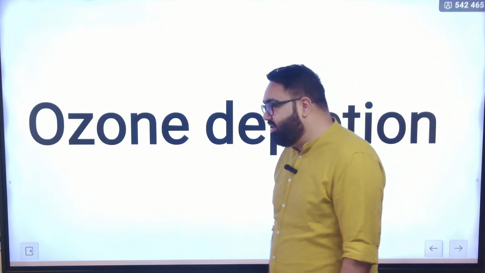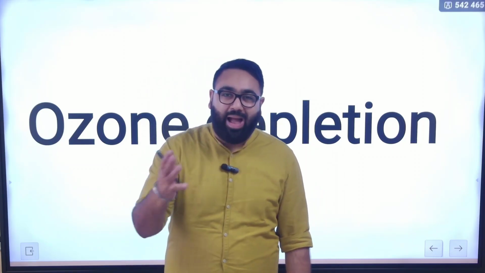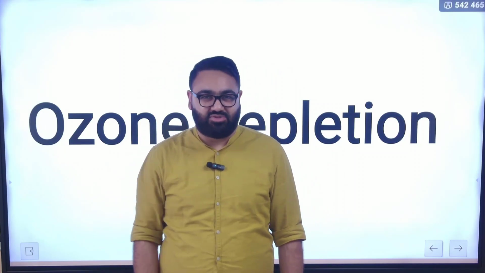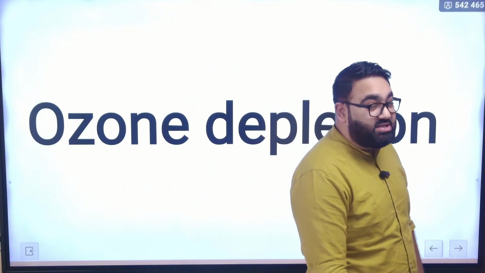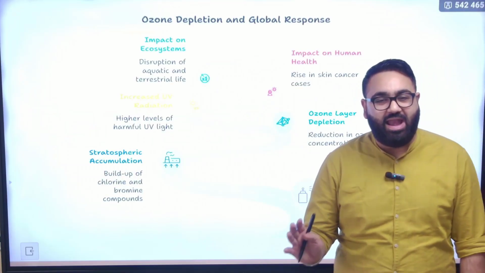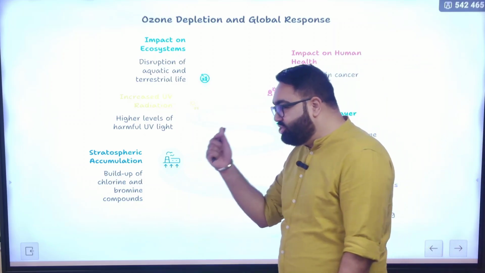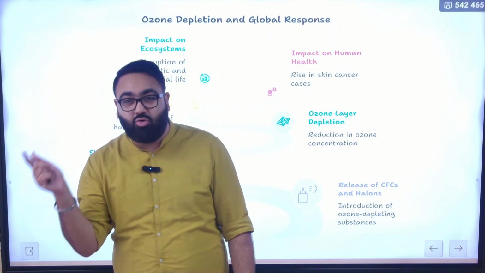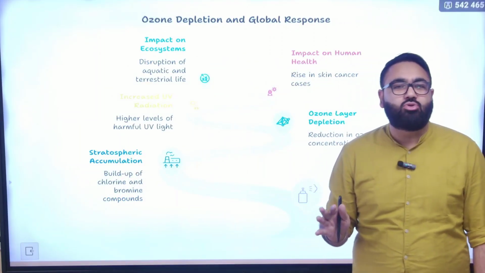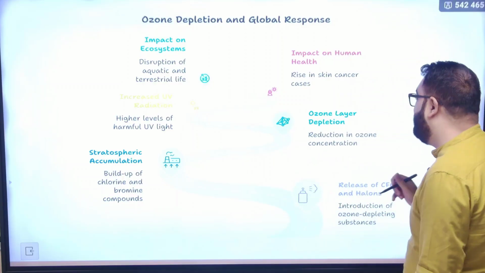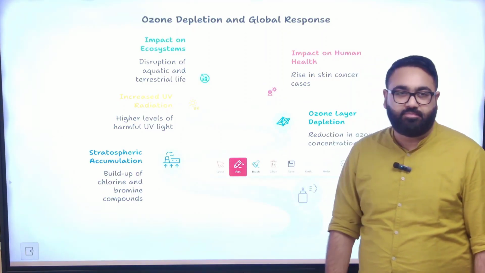The countries around the world came together to sign a treaty called the Montreal Protocol that led to banning of a lot of ozone depleting substances. So substances that led to depletion of ozone layer were banned. This is the only successful environmental treaty in the world, because Montreal Protocol actually led to the reversal of ozone damage. That shows that if the world really wants to come together and solve a problem, they have the capability to do that. But the question is, are they serious enough?